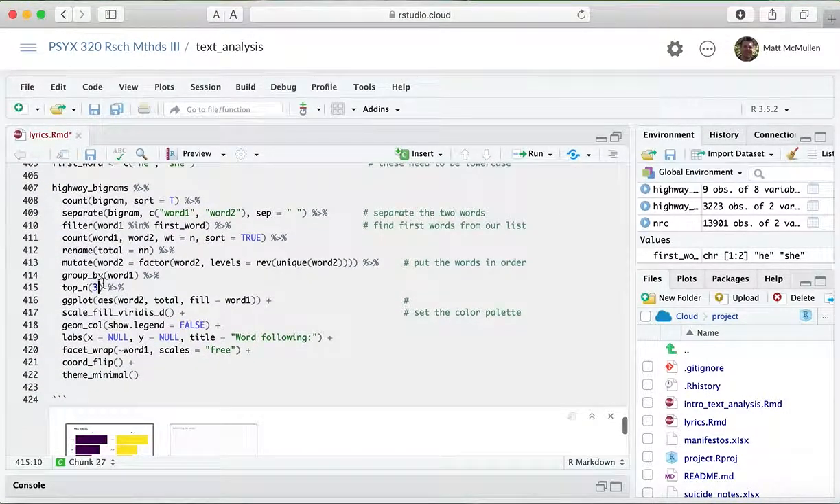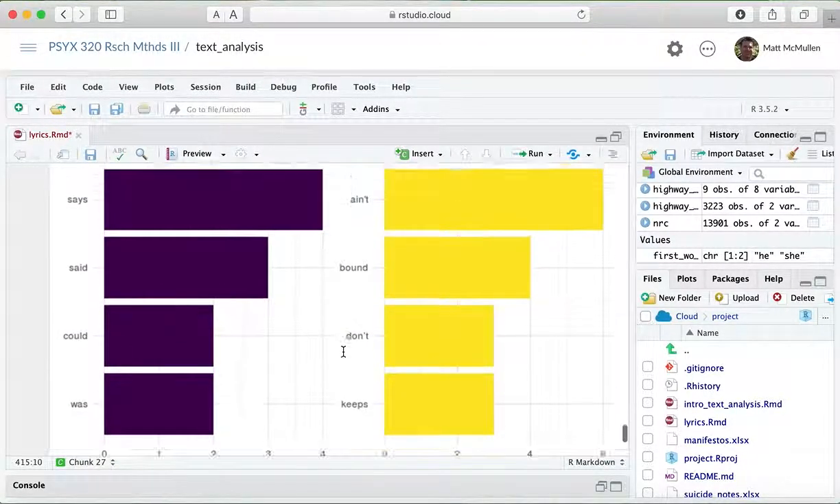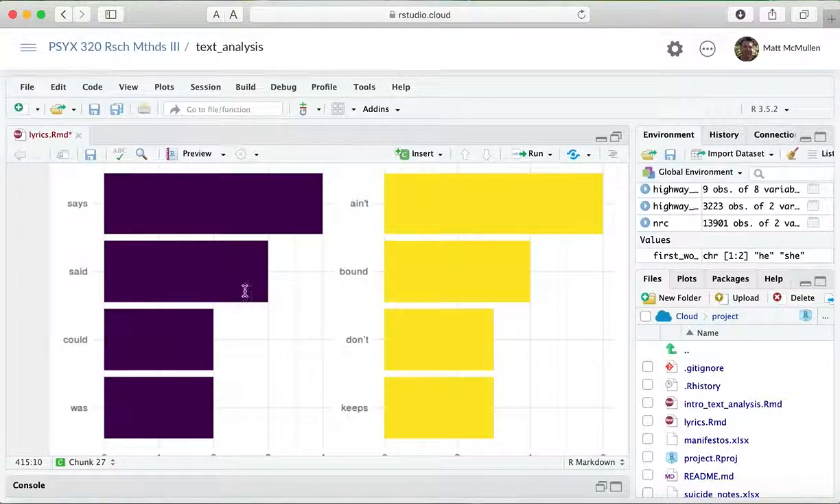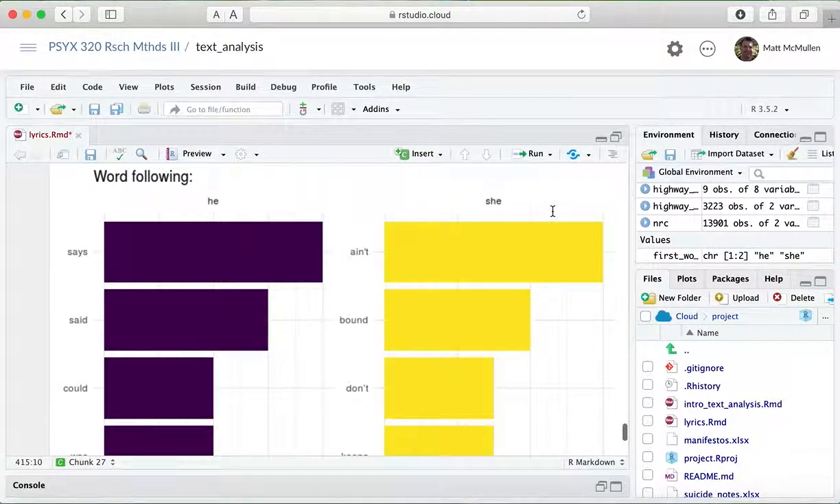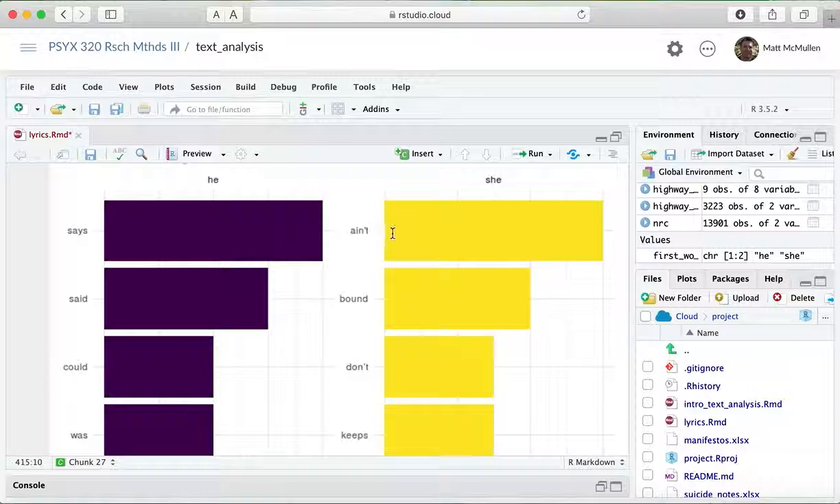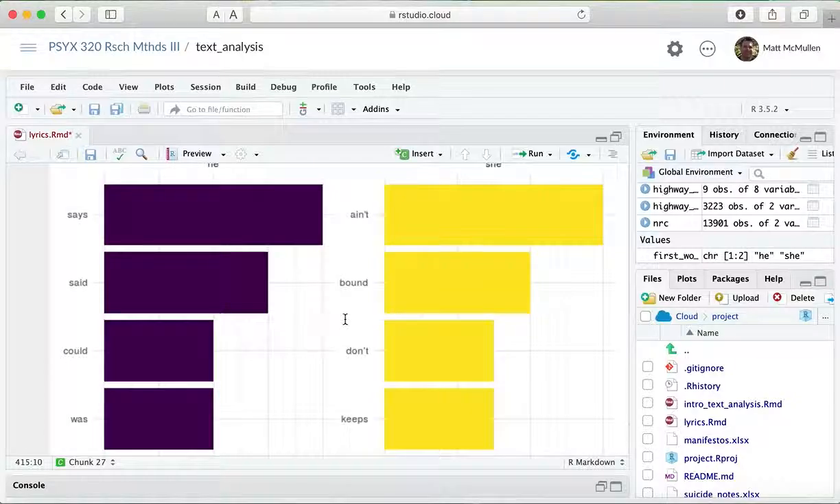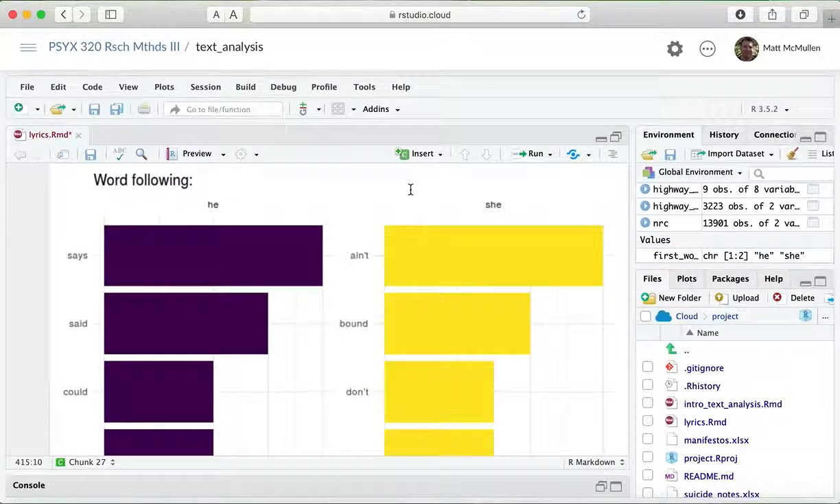So all I did is change that number in the top N to a different one, and yeah, that looks a little better. And so we can see, it looks like Bob Dylan has "he" talking a lot, saying "says" and "said" and "could" and "was," whereas "she" is not saying as much, but she's kind of negative. "She ain't" and "she don't," whereas that doesn't appear in the "he." So anyway, you get the idea. You can kind of see some of the differences in what people are writing when you hold the first word constant and see what the second word is in the bigram.